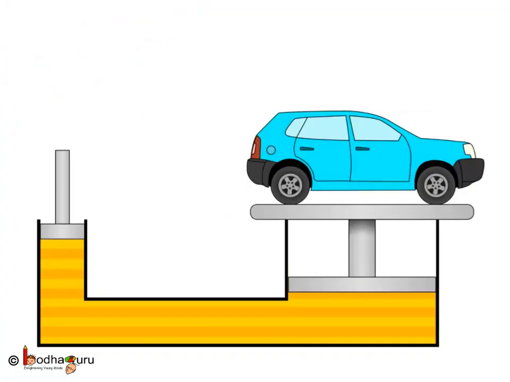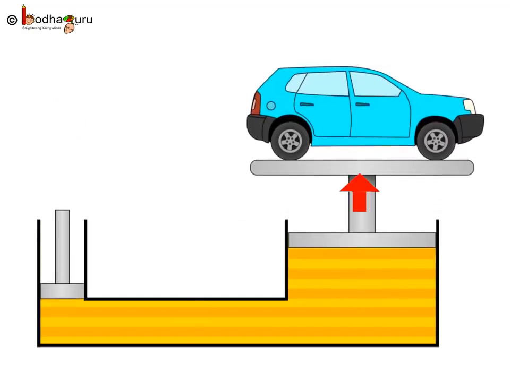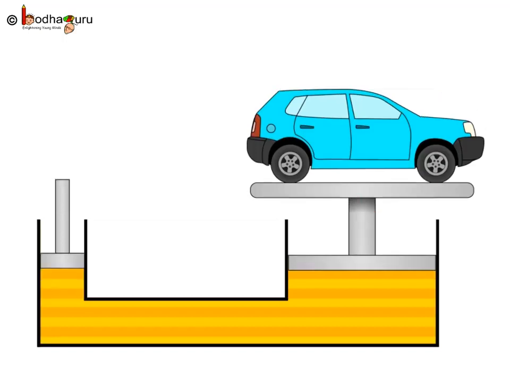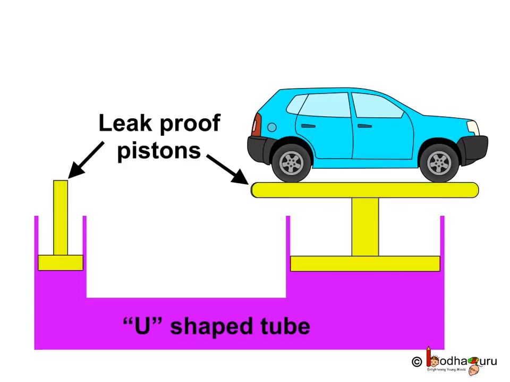According to Pascal's law, the pressure applied to an enclosed incompressible fluid is transmitted unchanged to every part of the fluid. Here, there is a model of simple hydraulics that uses the principle. It is a U-shaped tube which has two arms and they are closed by two leak-proof pistons.